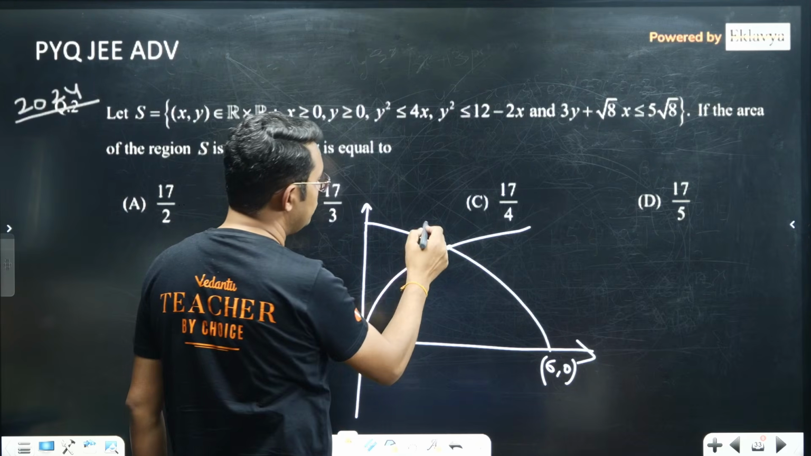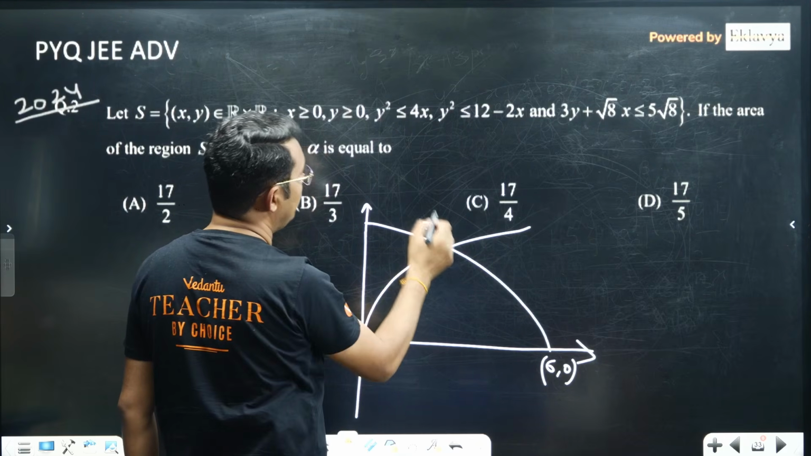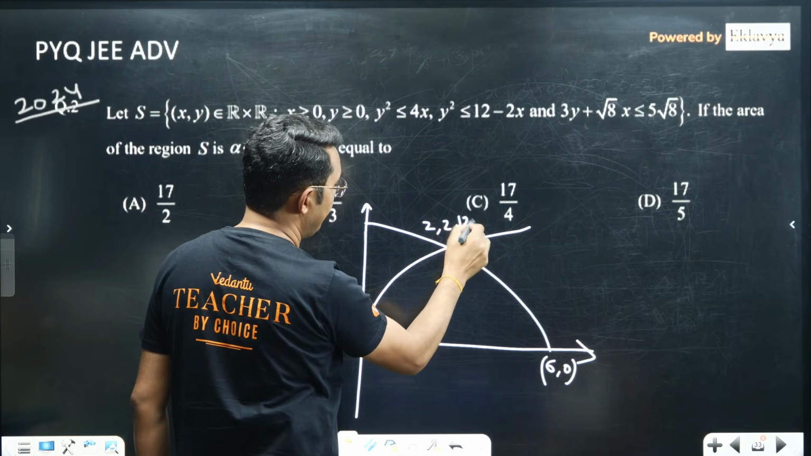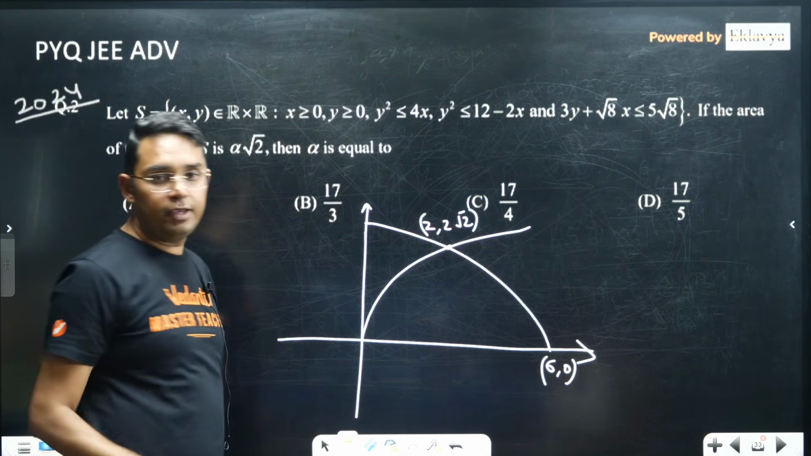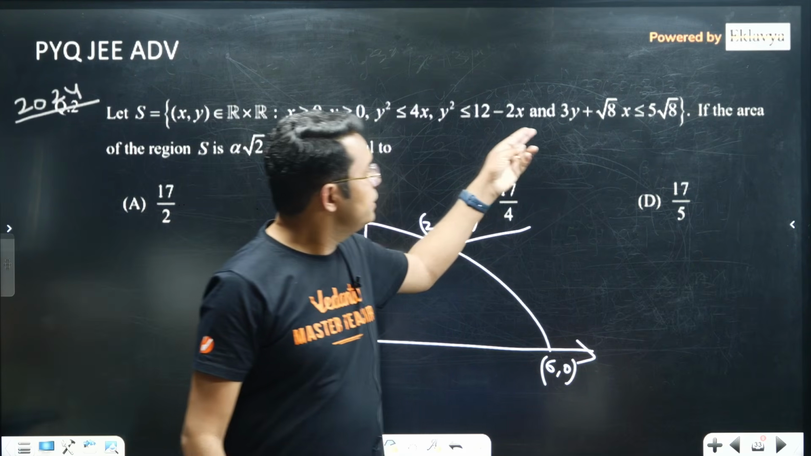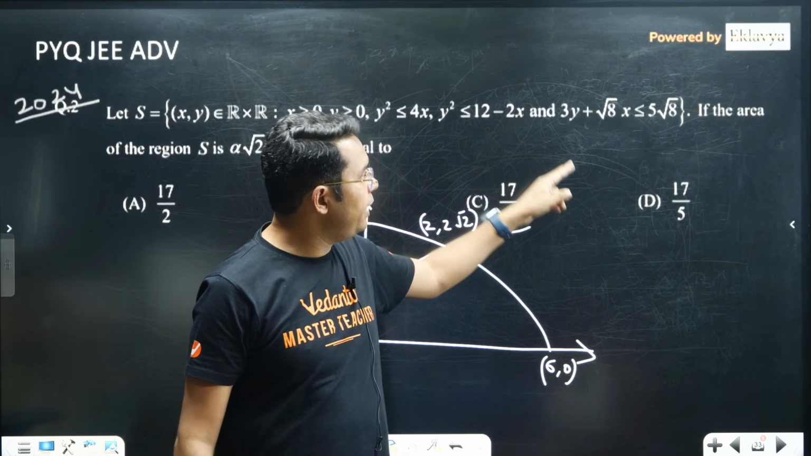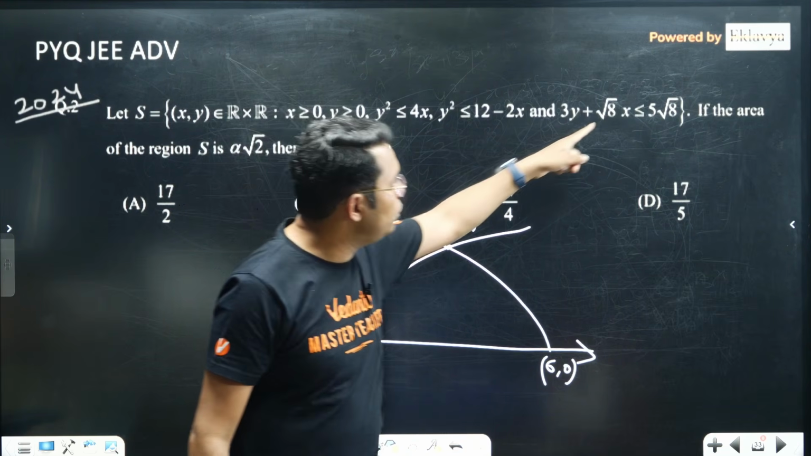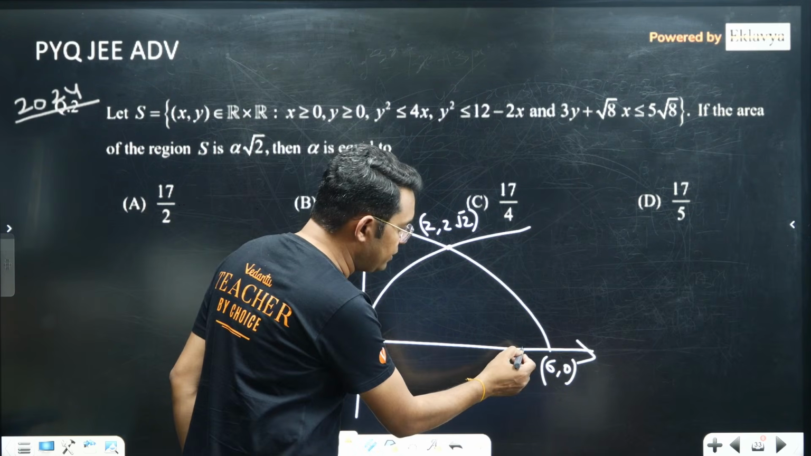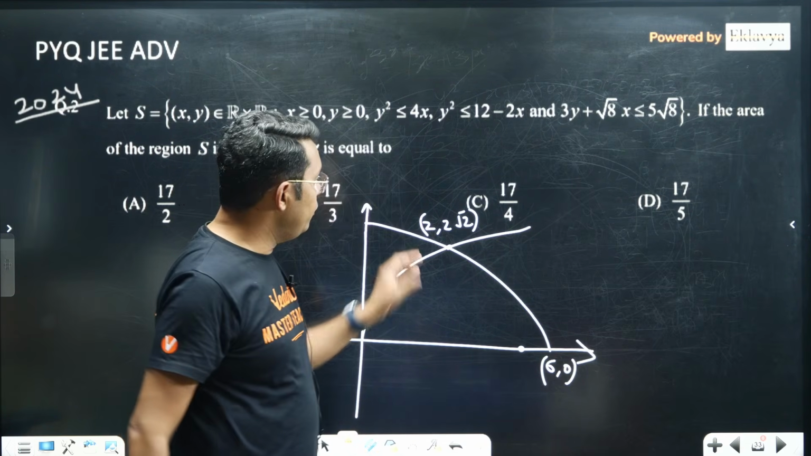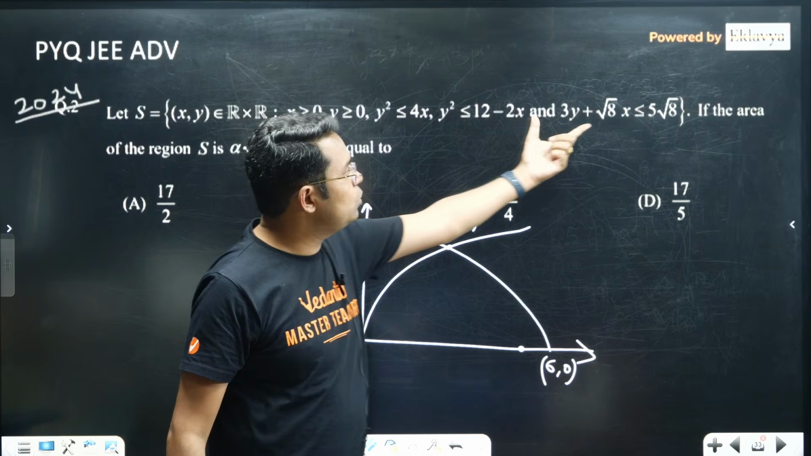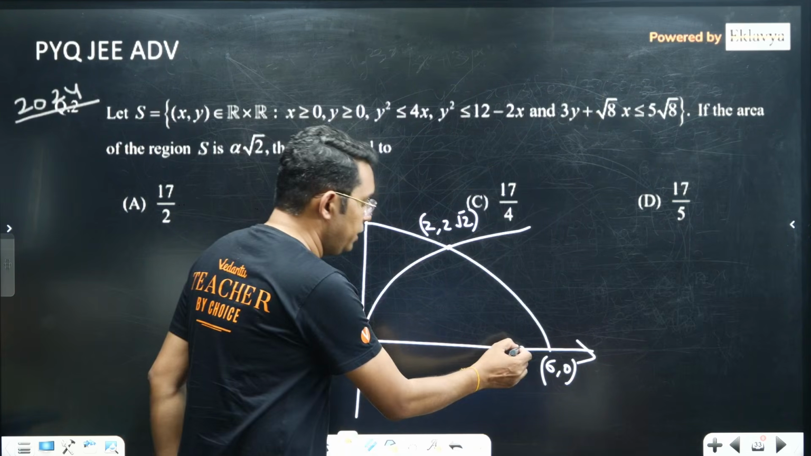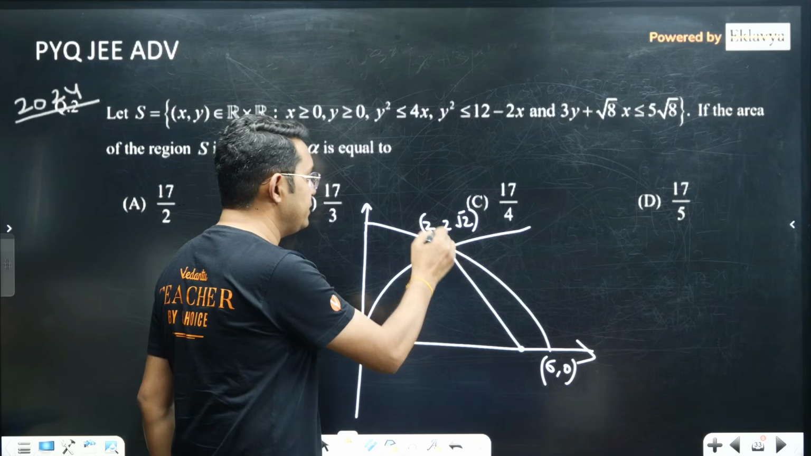6x is equal to 12, so that will be 2, and the y coordinate will be 2√2. Then they have given one straight line also, 3y plus √8x less than or equal to 5√8. If you put y equal to 0, your x is coming out to be 5. And if you observe, this point 2, 2√2 is satisfying it. So this line will be passing like this.